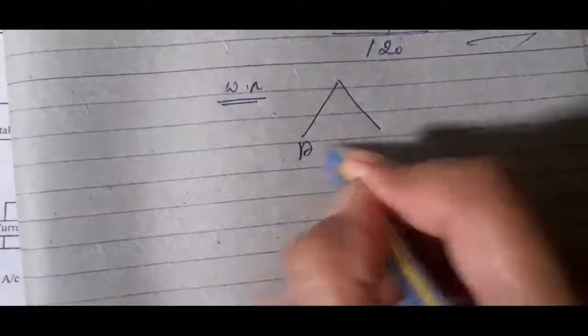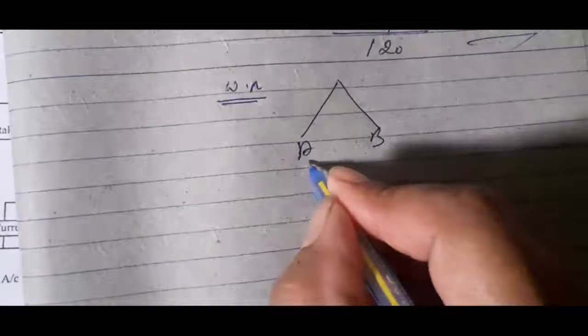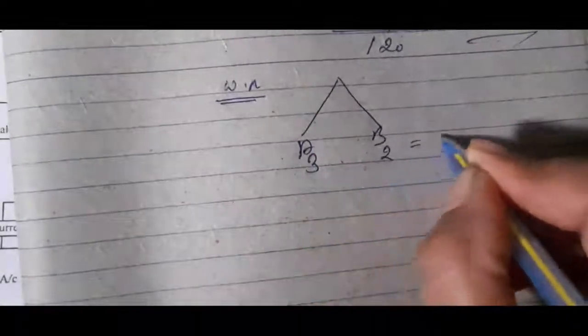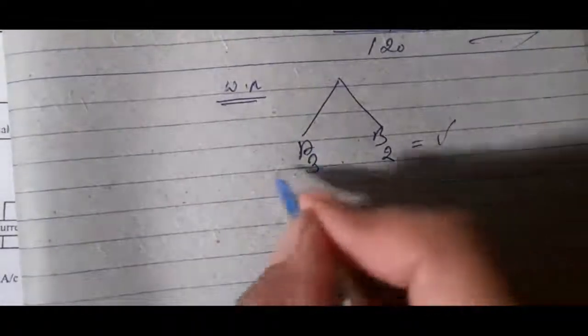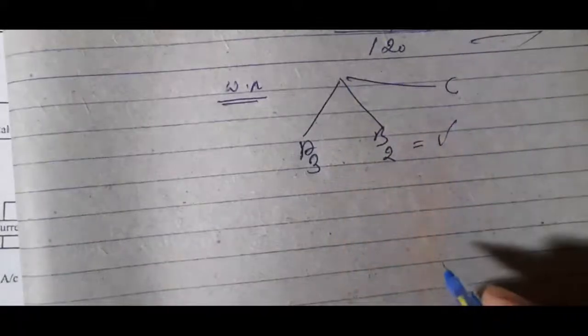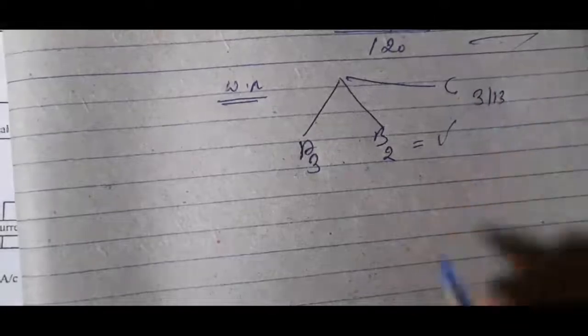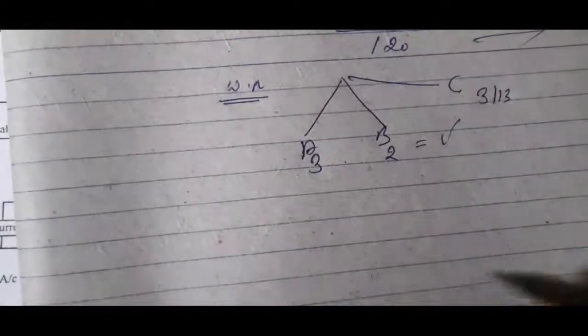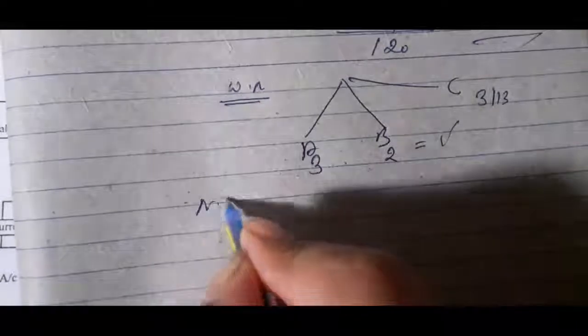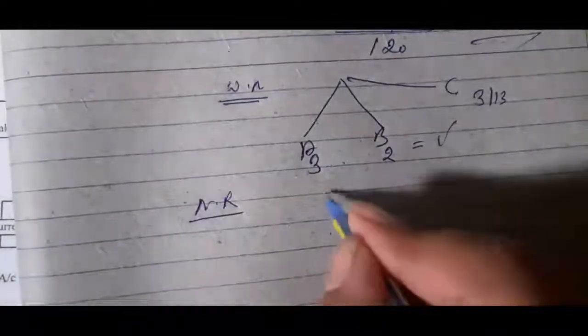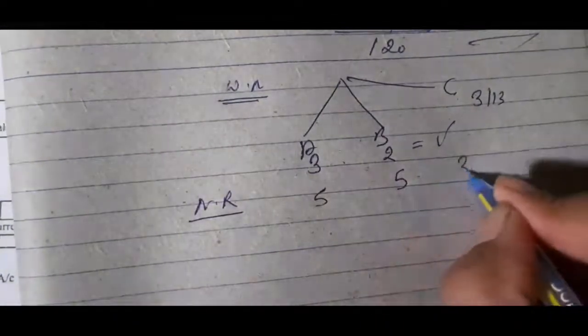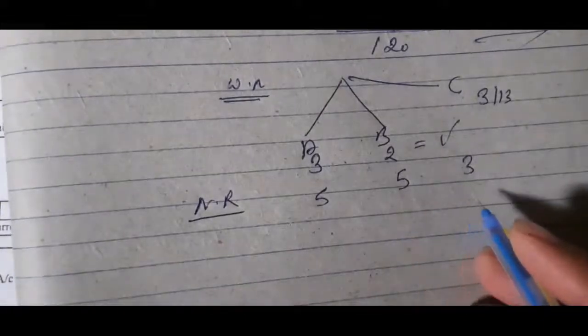Now we will prepare the journal entries according to case number 4. So children, first I will prepare the working note of this question. In this question there are two partners A and B. Their old ratio is 3:2, which equals 5, and they have admitted a partner C in the firm. Both will give 3/13 share in the profit in future, and the firm has decided the new ratio 5:5:3. So this ratio will be applied in future.